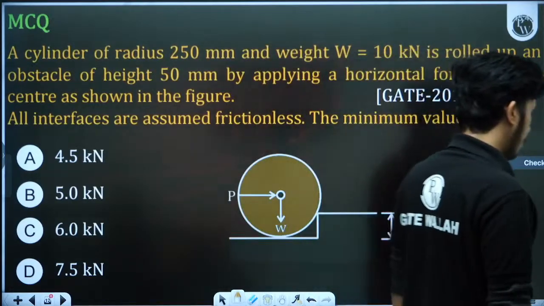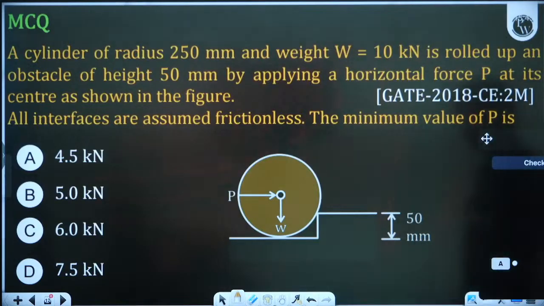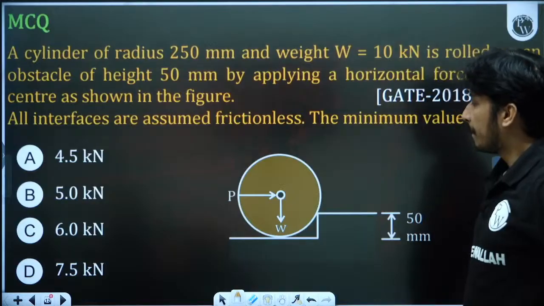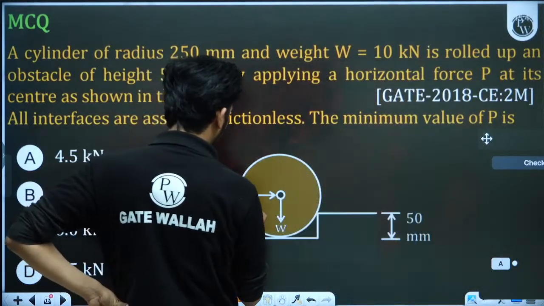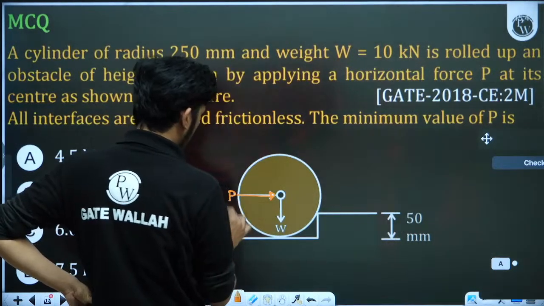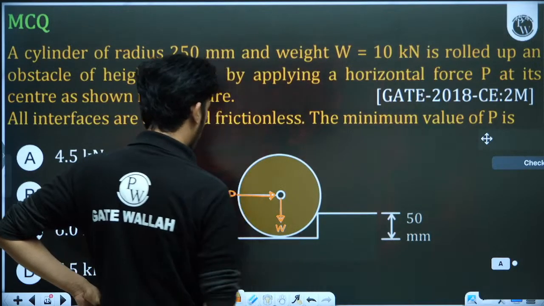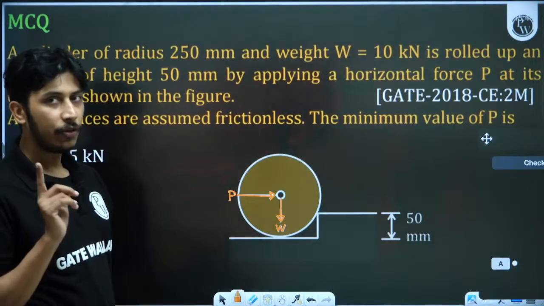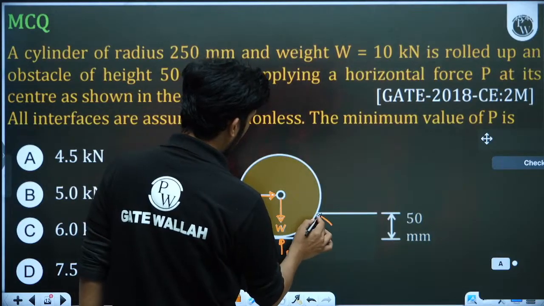Okay guys, let's see how this question can be solved. First of all, you must know that there are three forces applicable here. The first force is the force P we are applying. The second force is the force W, which is already applied by this weight. The third force is the reaction. The reactions are actually two side reactions. One reaction is here, that is R1, and another reaction is here, R2.